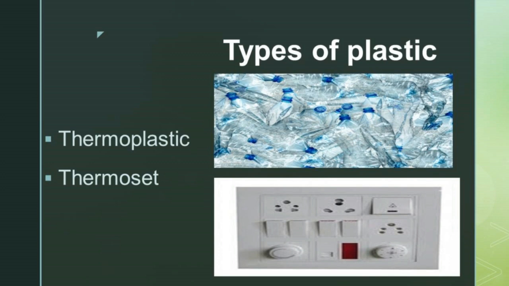There are some plastics which are molded and cannot be softened. That means once we have molded it, we cannot soften it again. That we will say is thermoset. For example, bakelite is a poor conductor of heat and electricity. Bakelite is an example of thermoset, which is used for making electrical switches and handles of various utensils. If you see the cooker, there will be a utensil handle. Once it has been molded, it cannot be softened. So it is an example of thermoset.